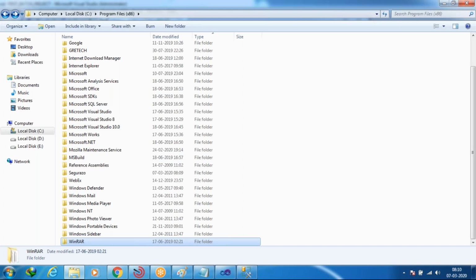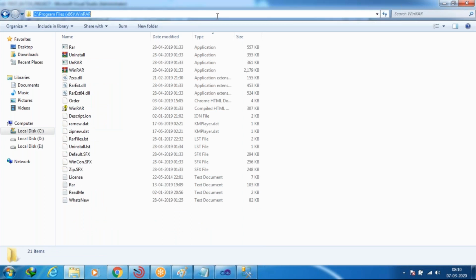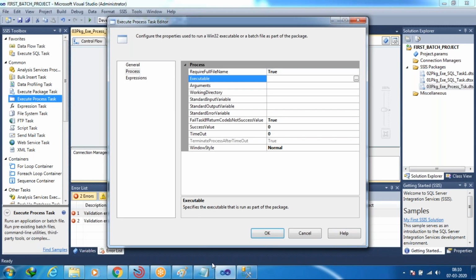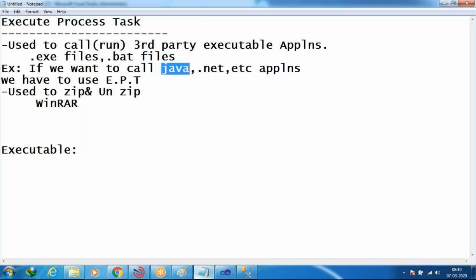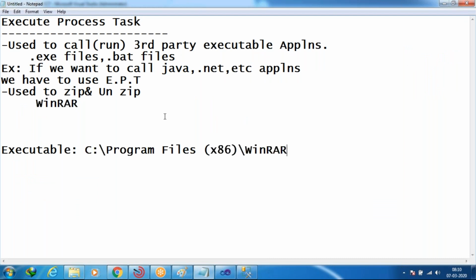So here, up to here, I'm going to copy. Yes, Control C, and so we have to give the path here. In the executable, you have to give the path of the file where it was installed.